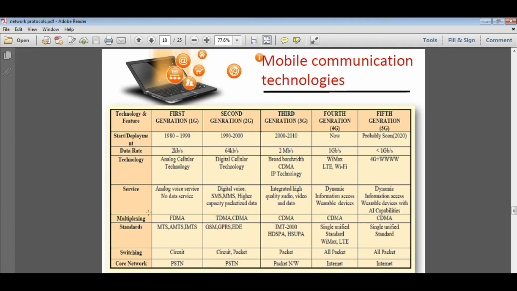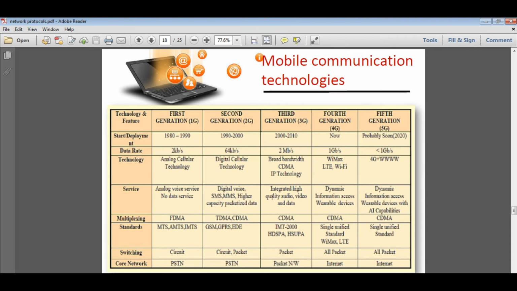Now multiplexing. Multiplexing is a way by which we can transmit the signal through the mobile technology. In first generation FDMA was used, that is frequency division multiple access. In second generation, or 2G, TDMA and CDMA both work together, that is time division multiple access and code division multiple access. Time and code work with each other, giving better performance as compared to first generation mobile technology.